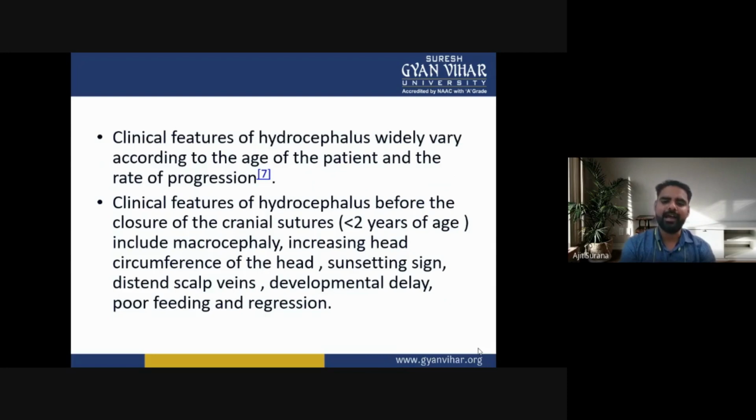Clinical features of hydrocephalus before the closure of the cranial sutures, that is less than 2 years of age, include macrocephaly, increasing head circumference, sunsetting sign, distended skull veins, developmental delay, poor feeding, and regression.